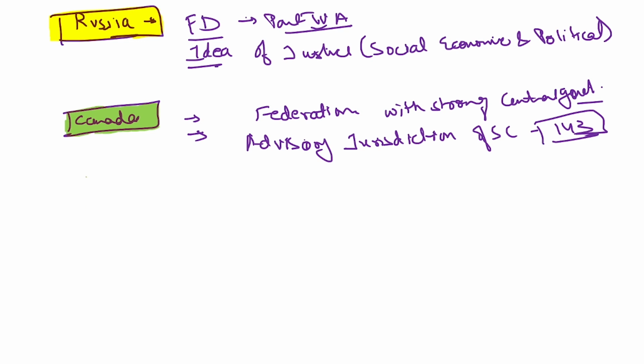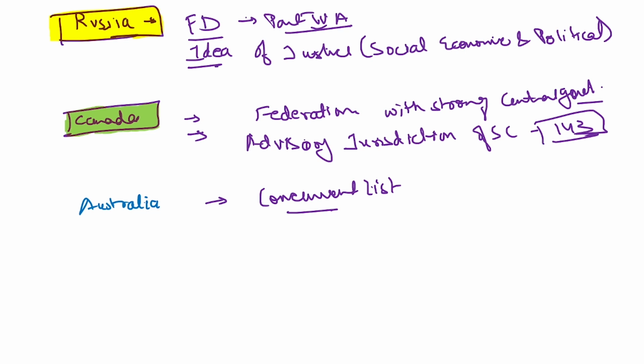Then we move to Australia. From Australia, we have incorporated the concurrent list, the list which has been mentioned under the schedule, which talks about those areas on which both the central government and the state government can make laws. That type of list is known as concurrent list. There are perhaps three types of list. One is the union list, the topics on which only the central government can make laws, that is the union list.